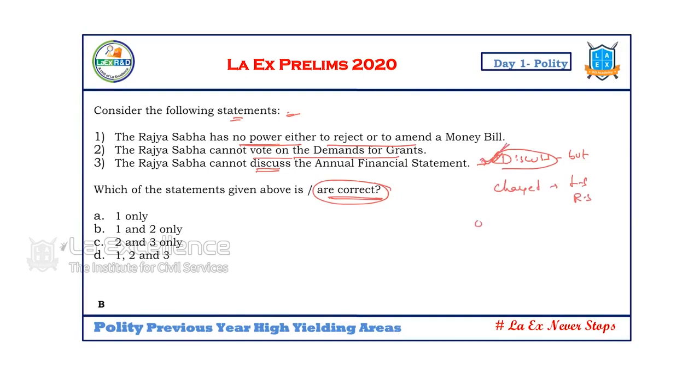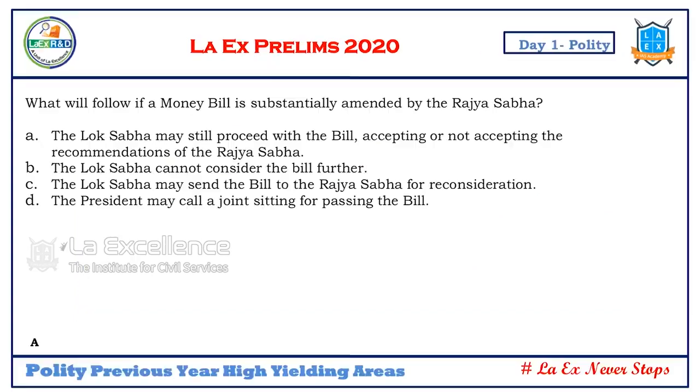And with regard to ordinary bills, Rajya Sabha can discuss, amend, and can go for deadlock, can go for joint sitting, all this. With regard to constitutional amendment bills, Rajya Sabha can discuss, amend, reject. No deadlock or joint sitting in the case of amendment bills of the constitution. So obviously the third statement is wrong. 1 and 2 are the answers, 1 and 2 only. Now,